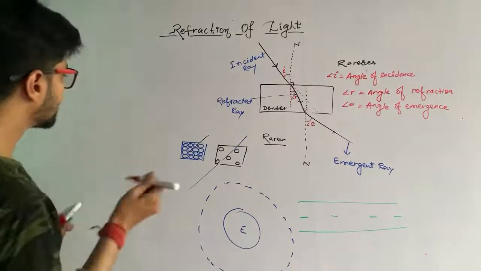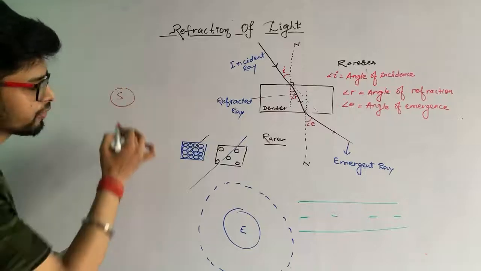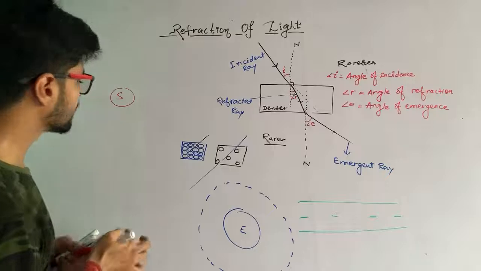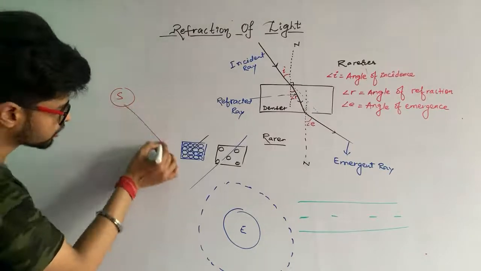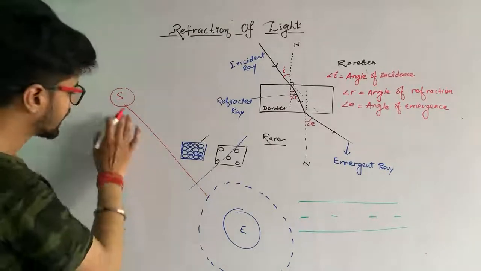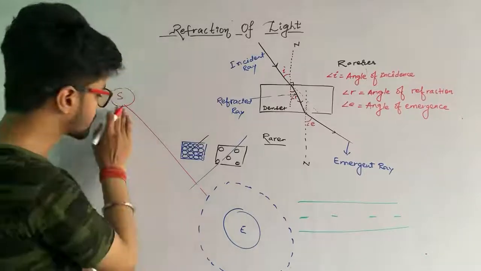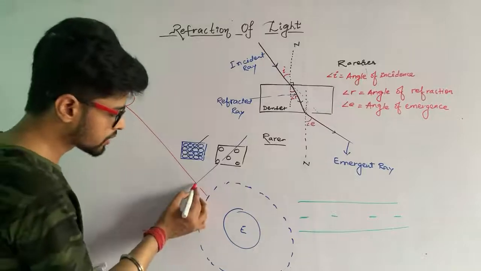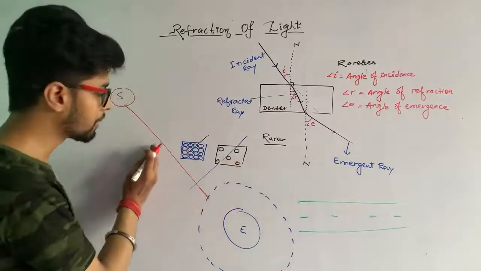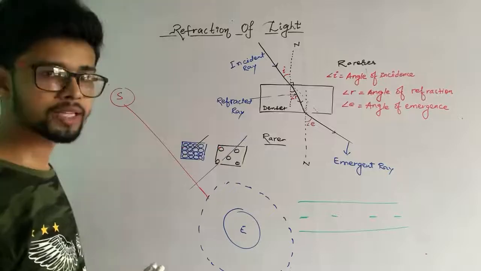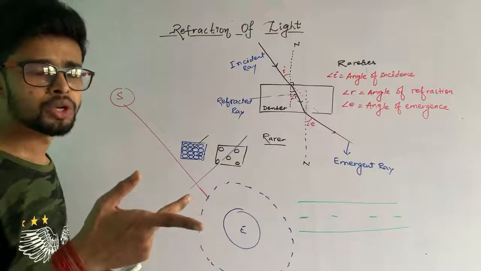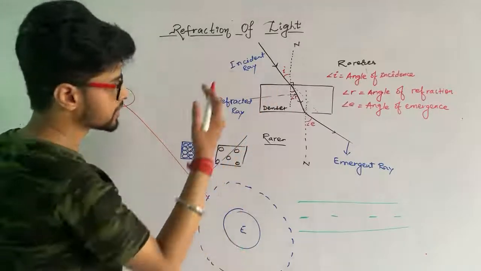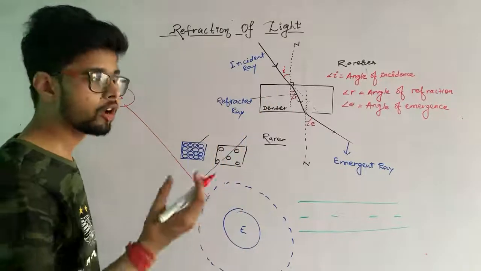Now the sunlight which is coming from the sun is very far away from the earth. Okay, so what happened? That light ray is just coming towards the earth's atmosphere. Here there is completely vacuum. The light is traveling very fast, around 3 lakh km per second. But as it is going to move into a denser medium, in comparison to the vacuum, air is also a denser medium. But there is a slight change. That's why we are not taking it as way high in comparison to the glass or any kind of solid or liquid medium.